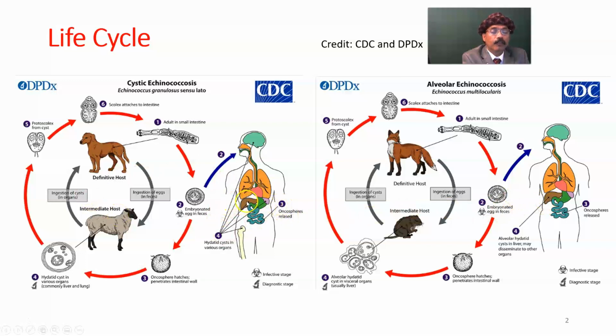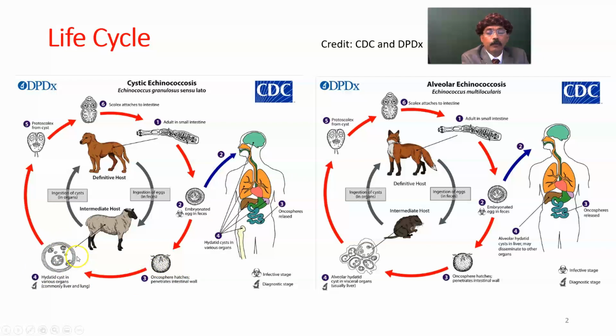Then from the portal circulation, it may go to different parts of the body, to the lung, this one lung, this is another lung. It may go to the brain, the spleen, the kidney, the bone, even the eye, or the muscle. So the oncosphere hatches, penetrates the intestinal wall, and is converted into a hydatid cyst.